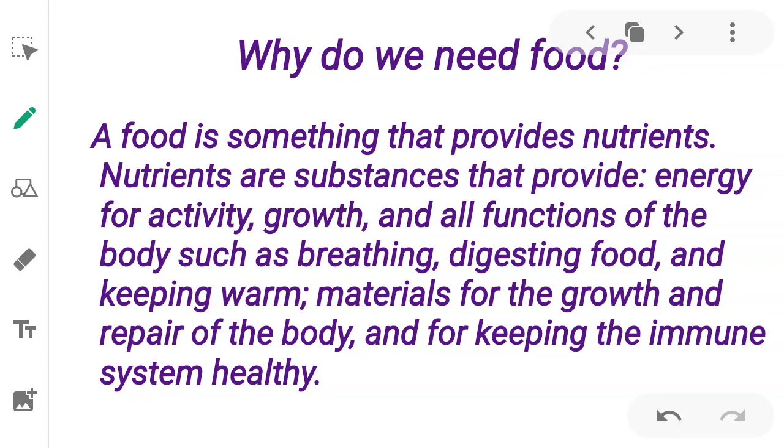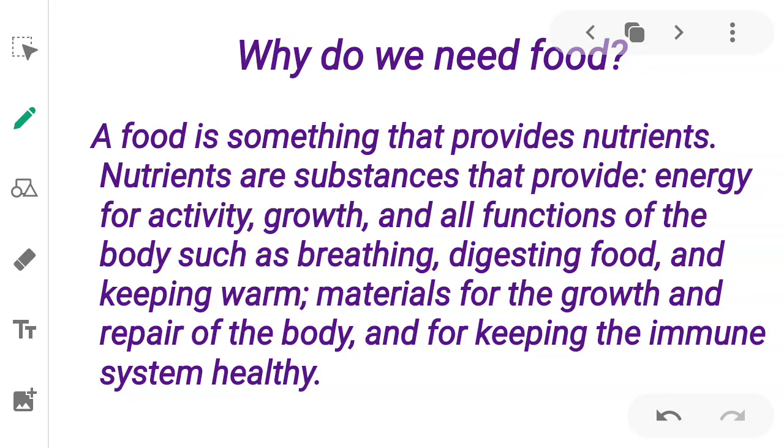Materials that are required for the growth and repair of the body. When you are ill, we need repairment. So where do we get this from? All these things we get from nutrients. And for keeping the immunity system or immune system healthy. So a food is something that provides nutrients. And what does nutrients mean? Nutrients are substances that provide energy for activity, growth, and all functions of the body.